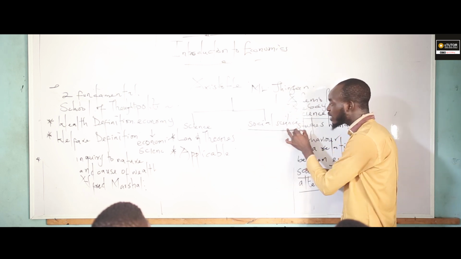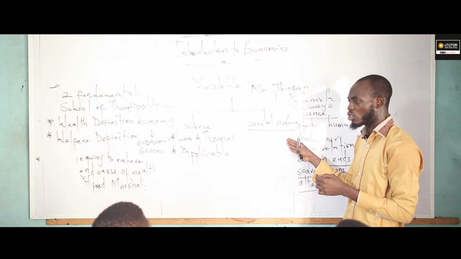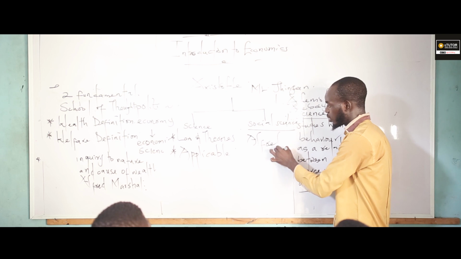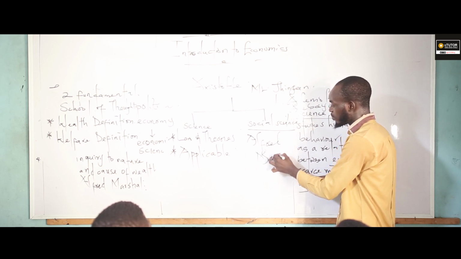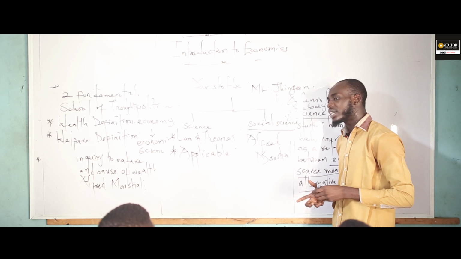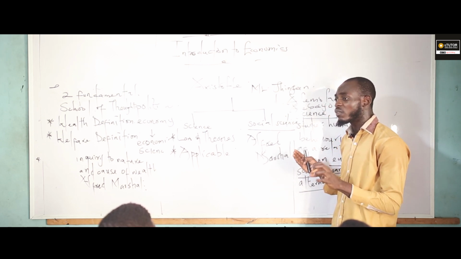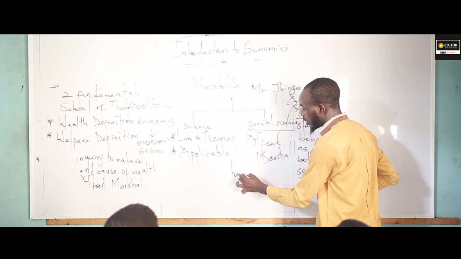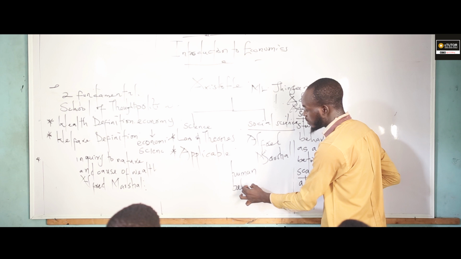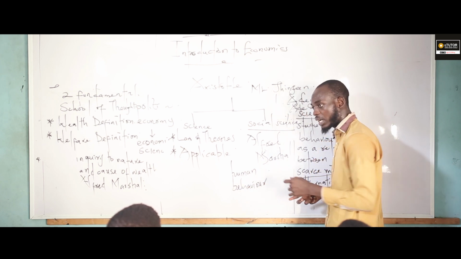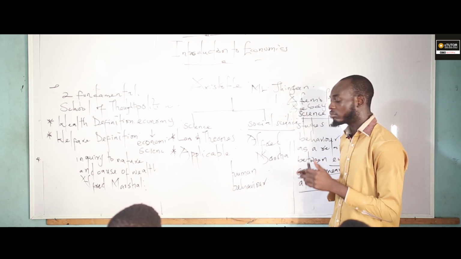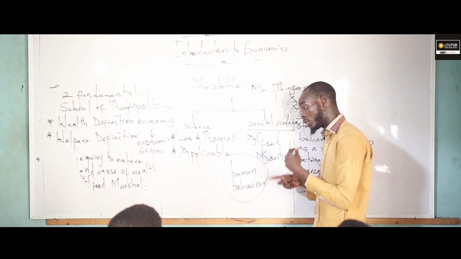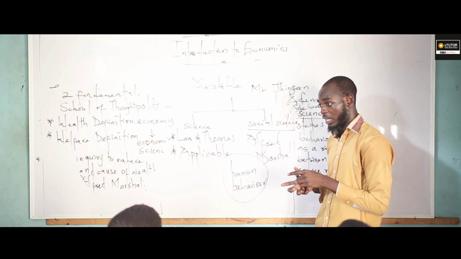Now, the people that regarded economics as a social science, am I communicating? We have the likes of Alfred Marshall. They regarded economics as a science just because it emphasized and studied human behavior. Before we can regard any field as a social science as well, it must be studying human behavior.